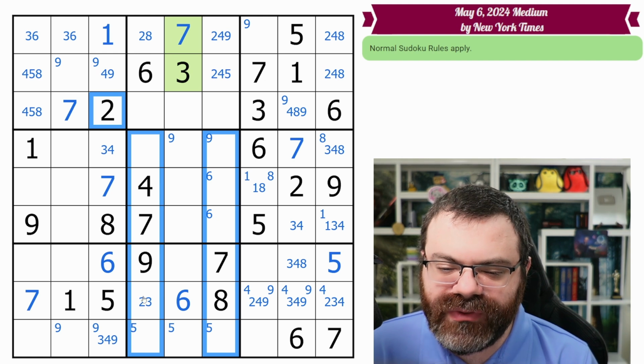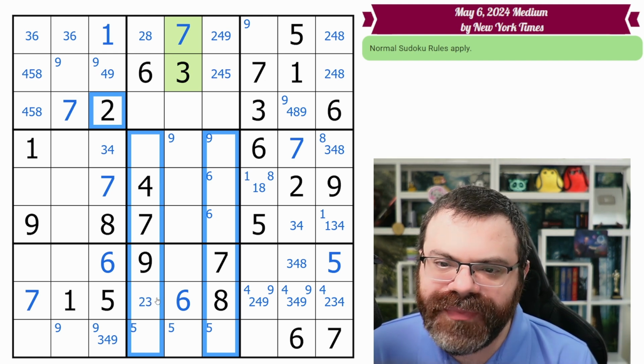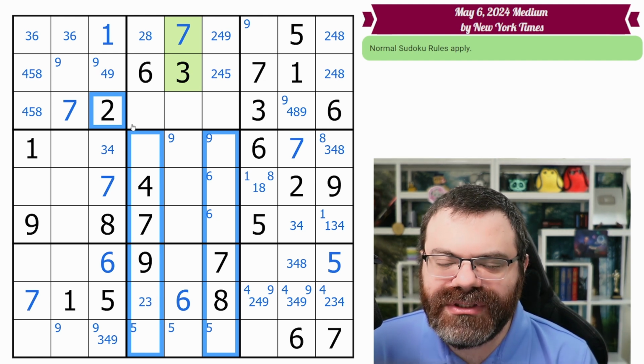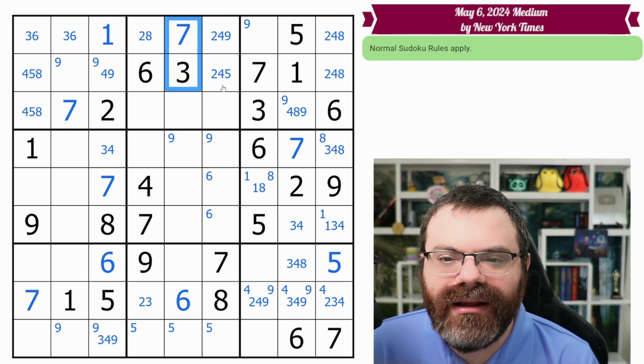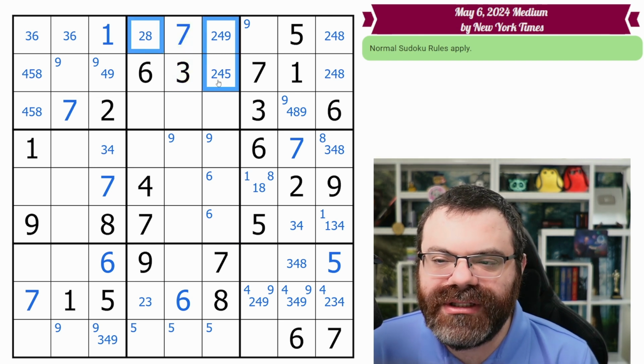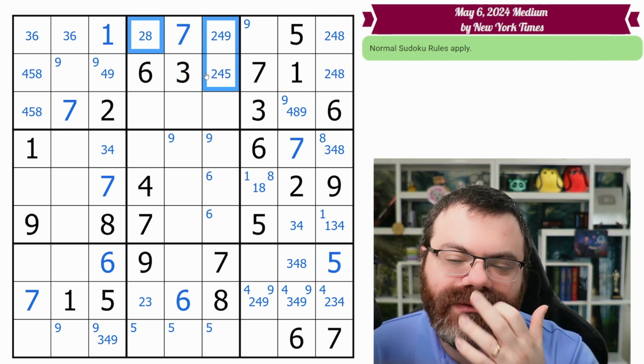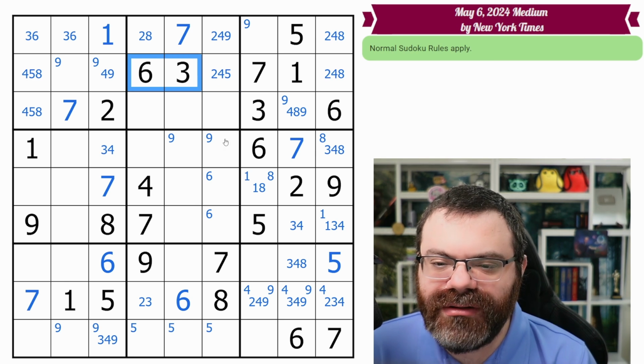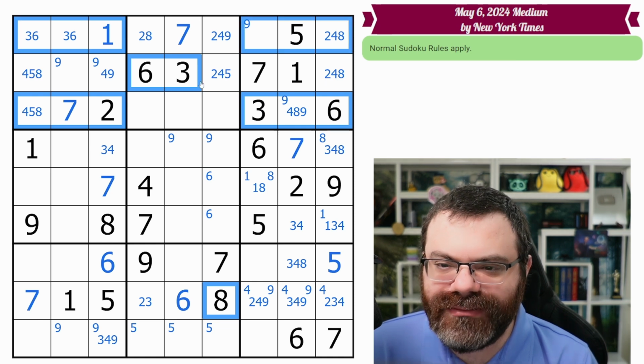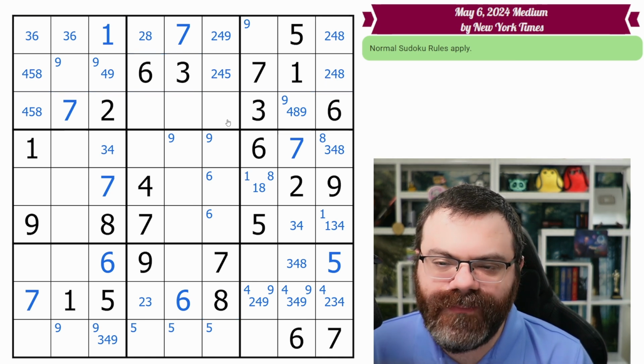This could end up a 2, but we don't know. Could also end up a 3, so it's not helpful. So in that case, we didn't find anything. All we found was that the 2 is reduced to these 3 cells, which is true, but not useful. This 6, 3, we're going to look down here. The 8 is not already placed, but we would need an 8 either here or here, and we do not have one. So that's also not helpful. Okay, we keep looking.